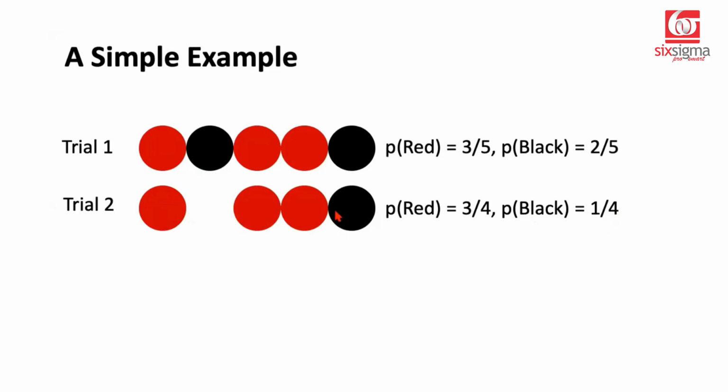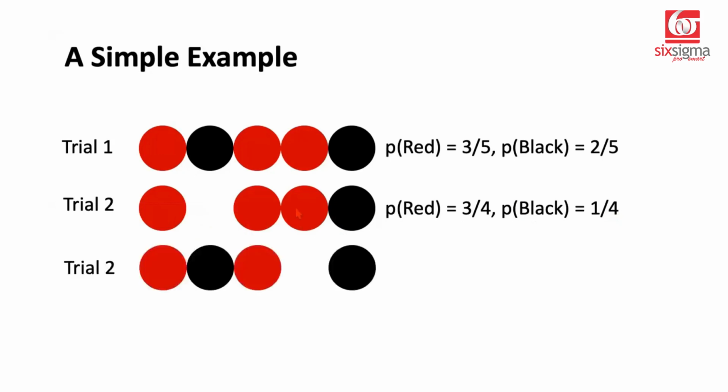But it is not necessary that we would have picked up this black ball here first. We could have picked up a red ball from here in the first round. And if somebody asks you now what is the probability of picking up a red ball, you will say that will be 2 by 4. And what is the probability of picking up a black ball? You'll again say that will be 2 by 4. Why? Because now you're left with 2 choices of each color.